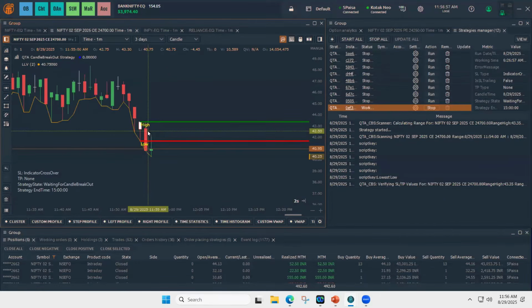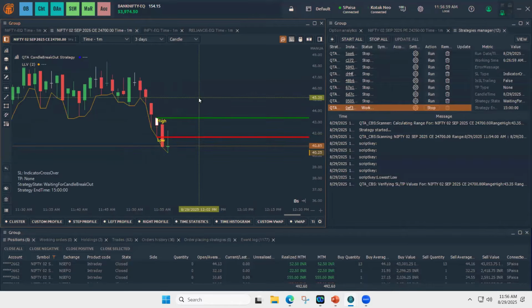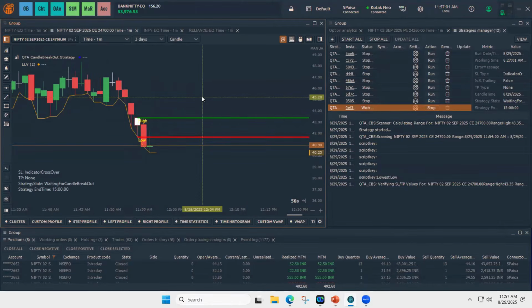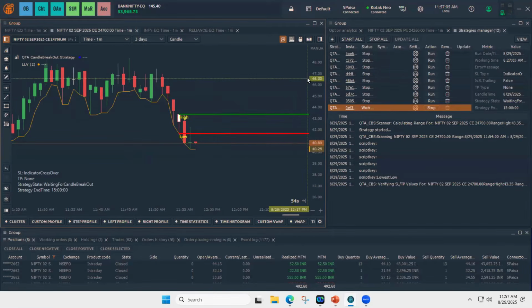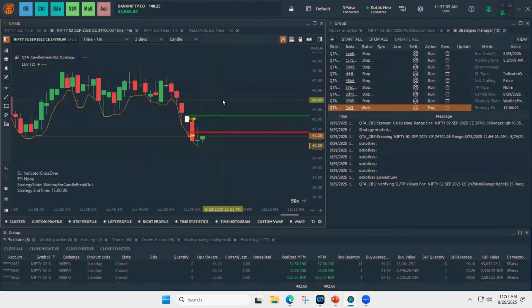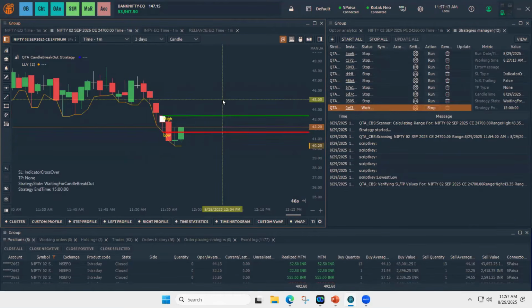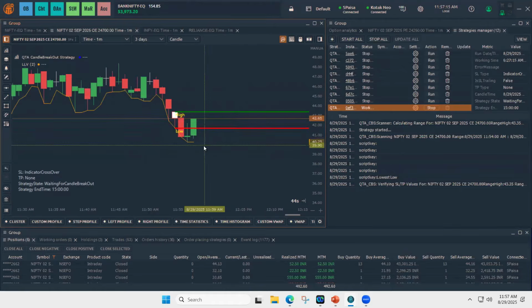And if you're not doing so, you can start using the QTA strategies and you can be disciplined and avoid overtrading, and we can also avoid emotion-based trading and stick to one strategy. So in this case I'm not doing anything, I'm just waiting for my strategy to execute. So let's see.